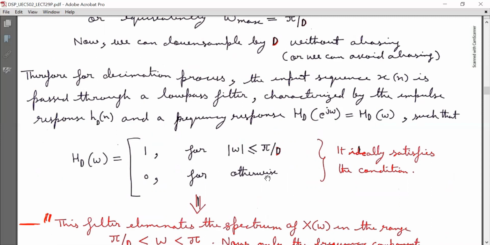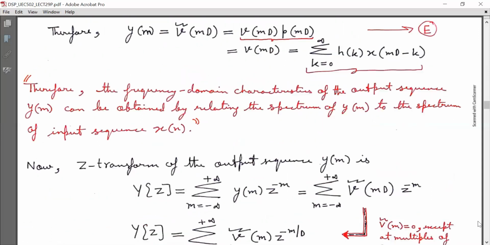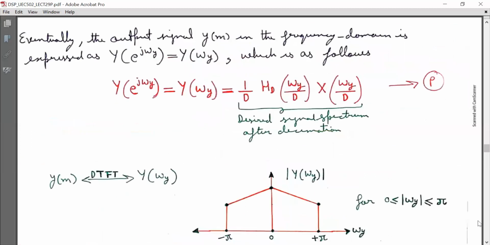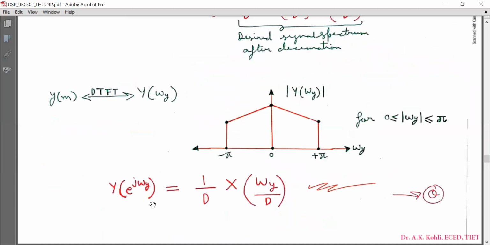So the role of the low pass filter in downsampling is very important because it acts as an anti-aliasing filter to achieve the final result in the frequency domain, that is capital Y e raised to j omega y is equal to 1 by D into capital X omega y by D.